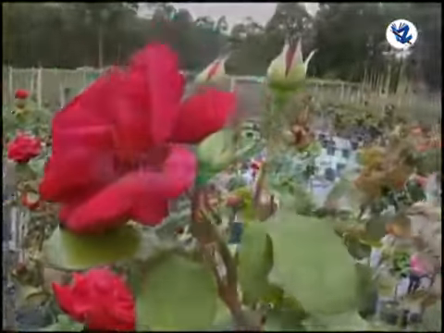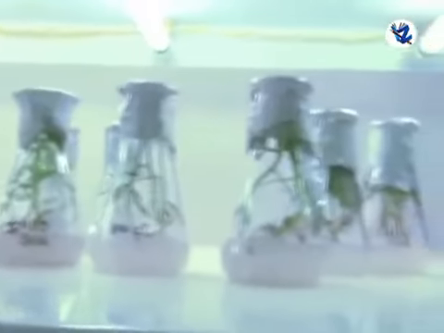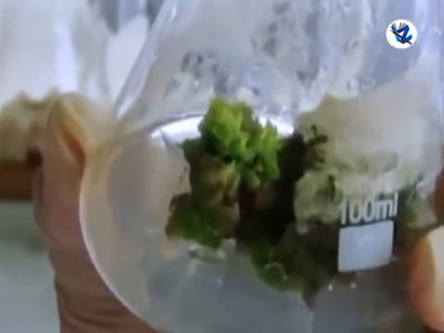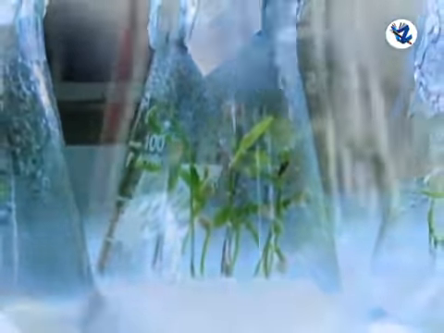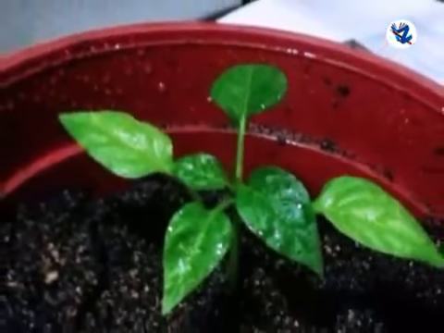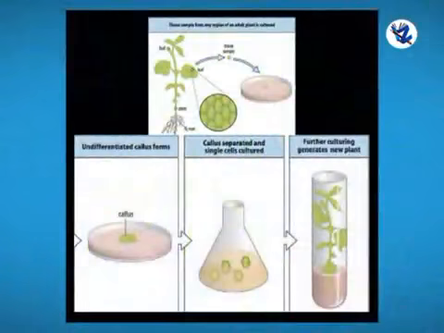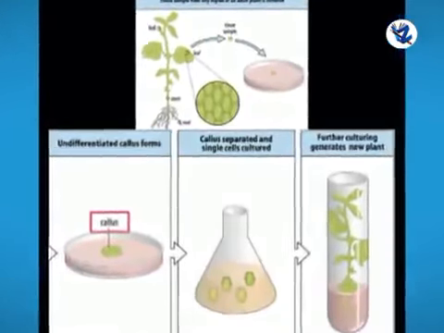Example, rose. Then, micropropagation. It is the practice of rapidly multiplying plant material to produce a large number of progeny plants using modern plant tissue culture method. In this technique, new plants are raised from small pieces of tissue on a culture medium under aseptic conditions. Tissue develops into an undifferentiated mass of cells called callus, which is maintained and multiplied indefinitely.